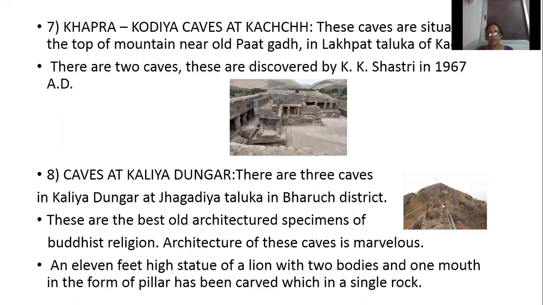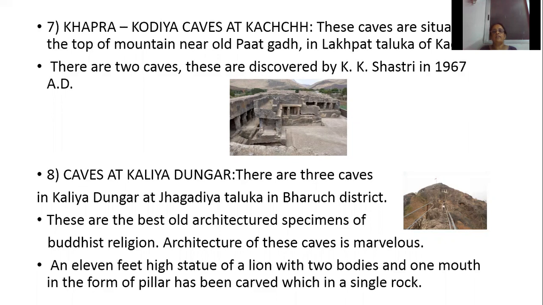Then Jinjurija. These caves are situated 7 kilometers away from Sitkar in the valley of Jinjirija, and they were built during the 2nd century. Then Kapra Kodia caves at Kutch, situated on the top of the mountain near old Patkat in Lakpat Taluka of Kutch. How many caves are there? In the Kapra Kodia caves, 2 are there. Who discovered it? It was discovered by K.K. Shastri in 1967 AD.